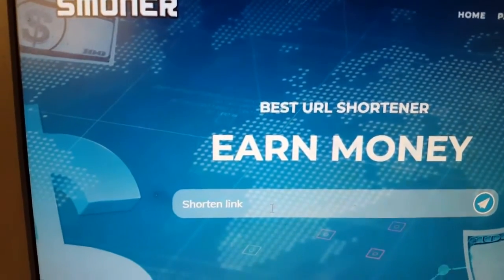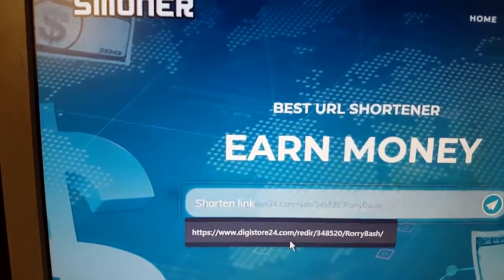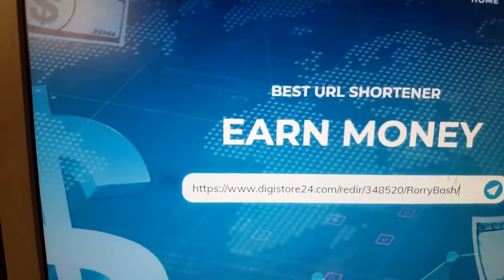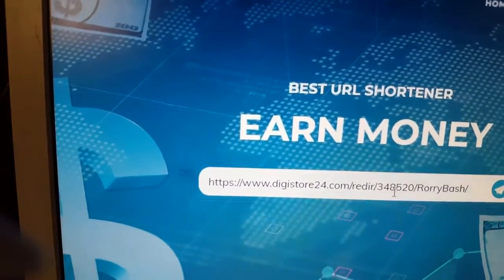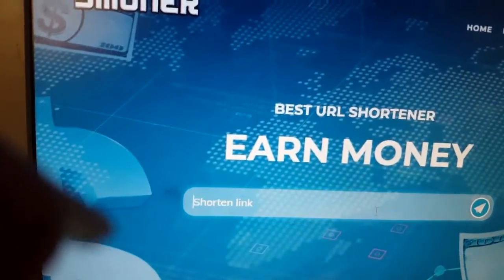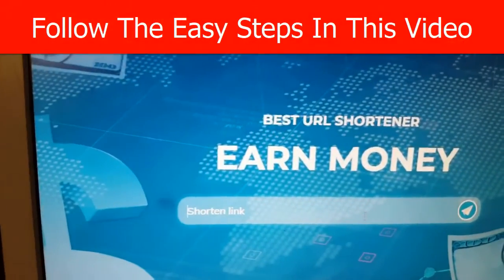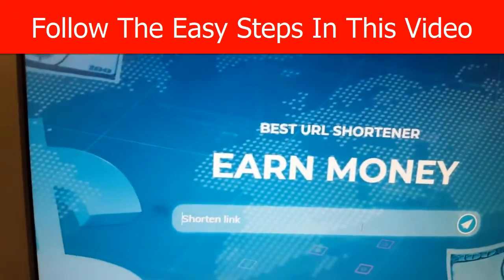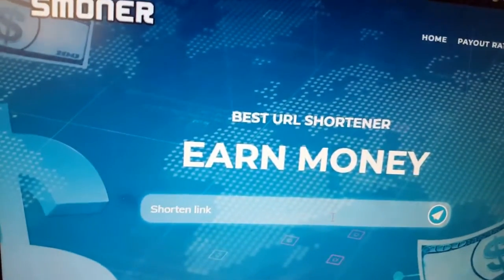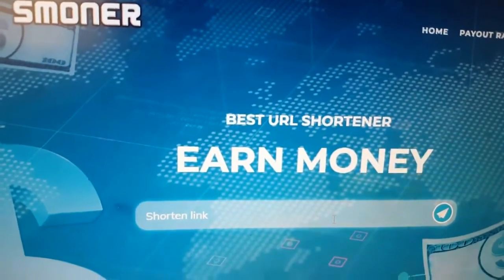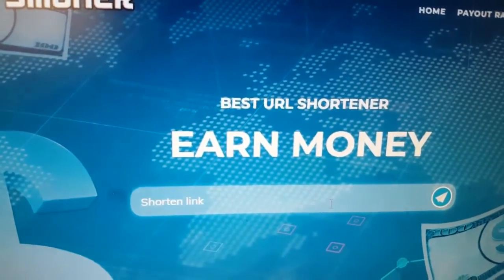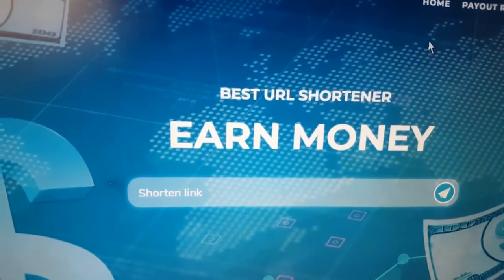What we're going to do here is get our long link like this one, paste it in there, shorten it, and we are good to go making some money. I'm going to show you the step-by-step process of how you can utilize this system. After signing in or creating a new account, you're going to see something similar to this on your screen.